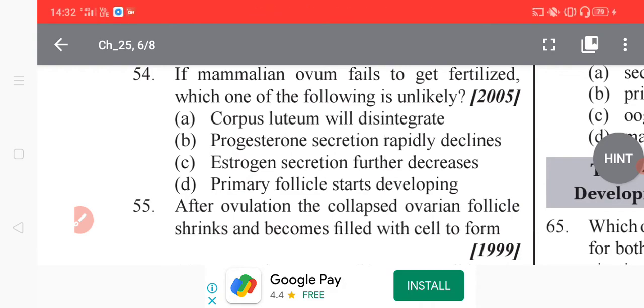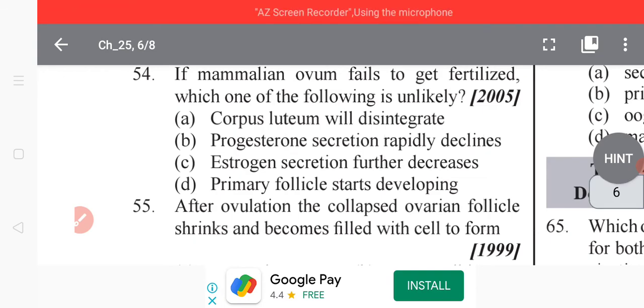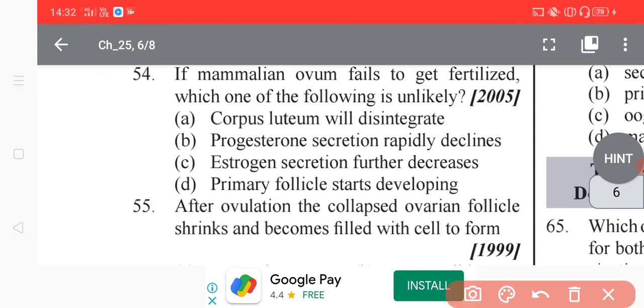The endometrium ultimately becomes thick enough to break down and cause menstruation. In one line, menstruation is nothing but the breakdown of the endometrial lining. You have to remember it. So estrogen secretion does not decrease further; this choice is incorrect, and primary follicles start developing.